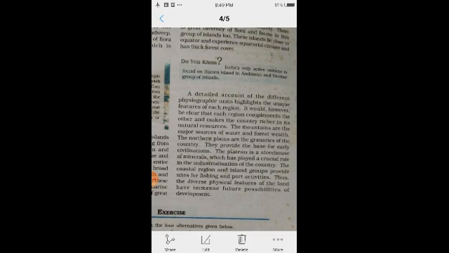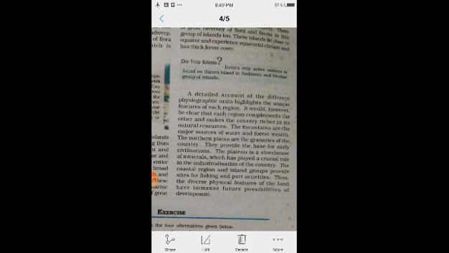In the theory of plate tectonics, we have seen this, even with pictures given in your textbook. Then we have seen the types of plate movements.